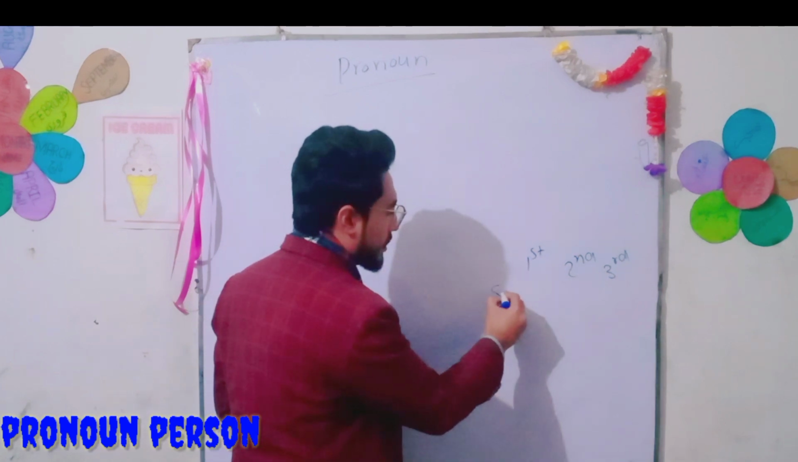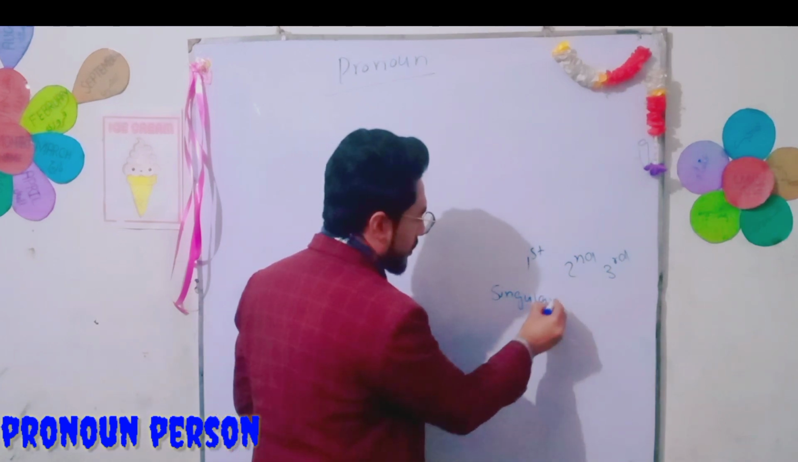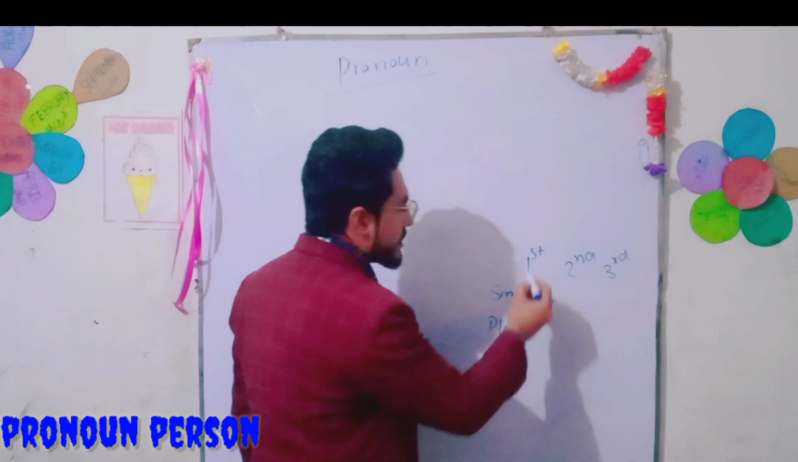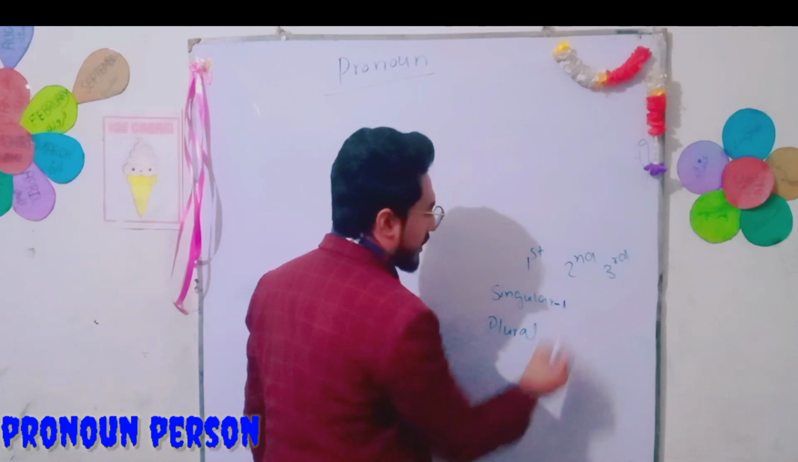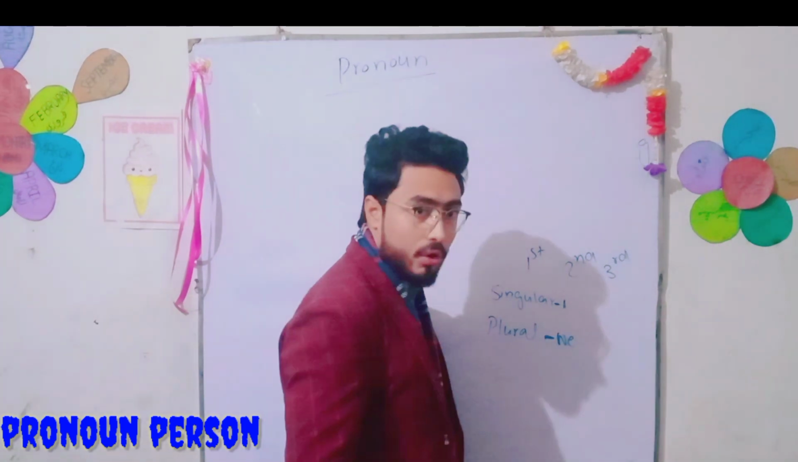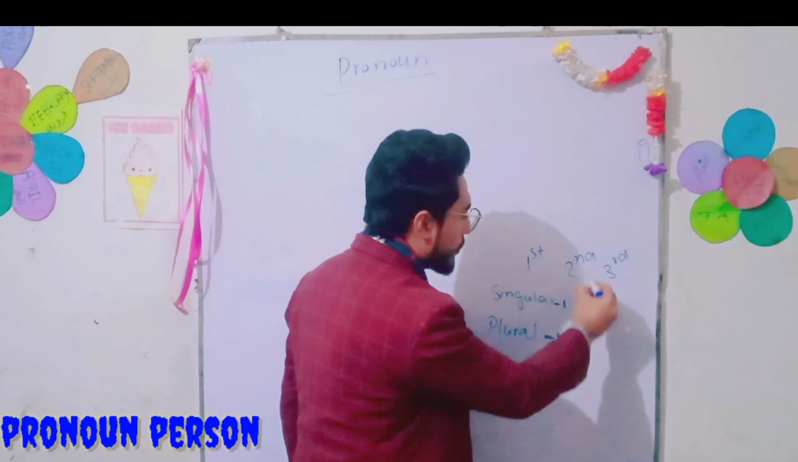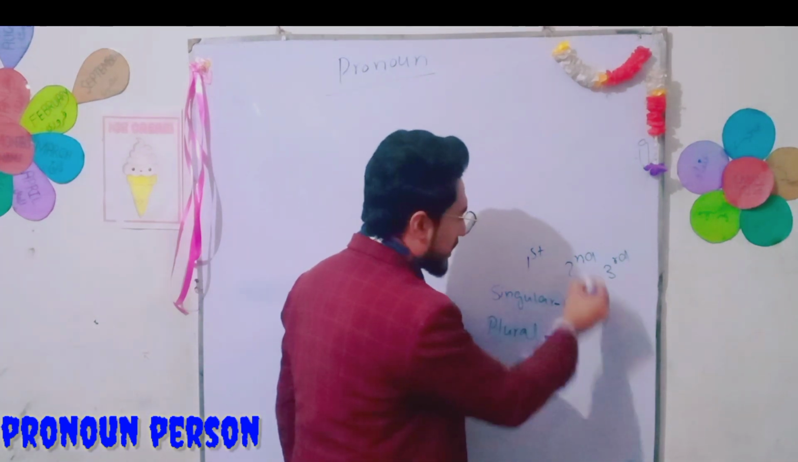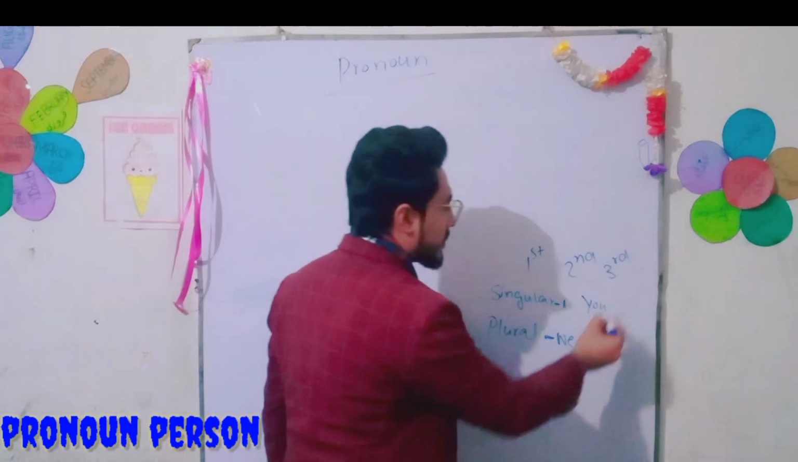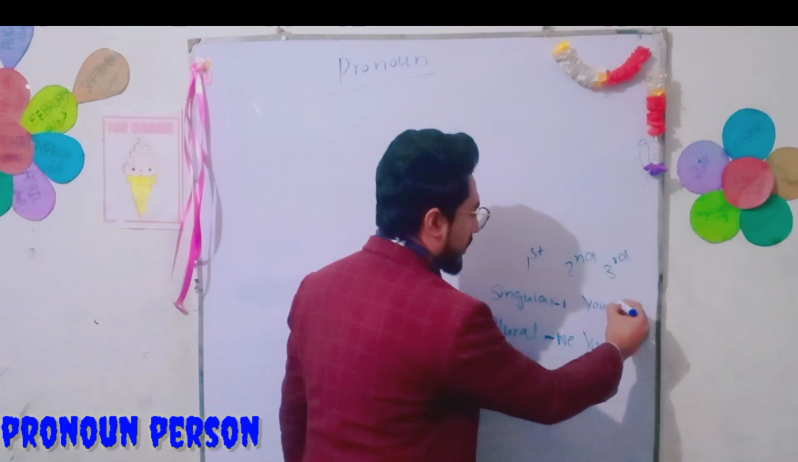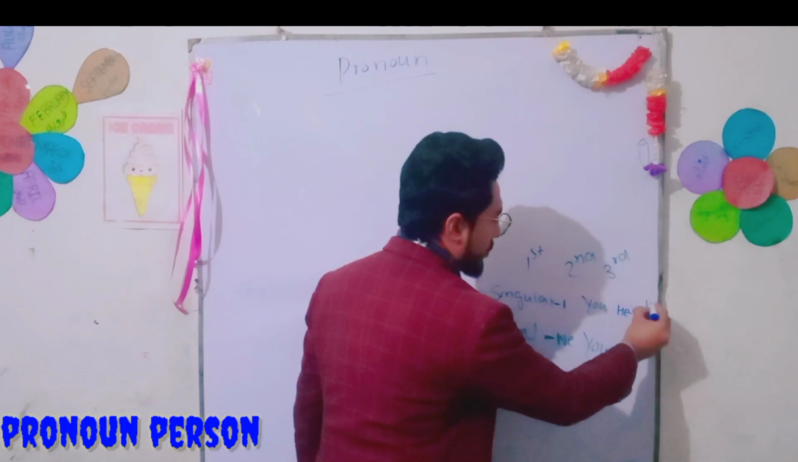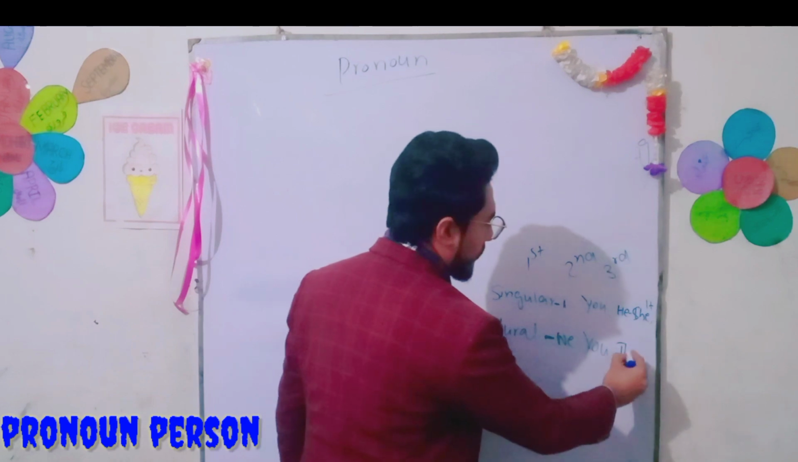Then first person singular and first person plural. First person singular is I, and first person plural is we. Got it? Second person singular is you, and second person plural is you. Then third person singular is he, she, and it. Third person plural is they.